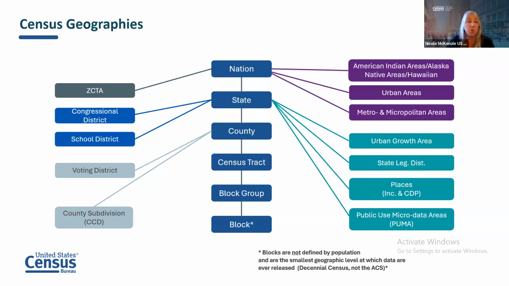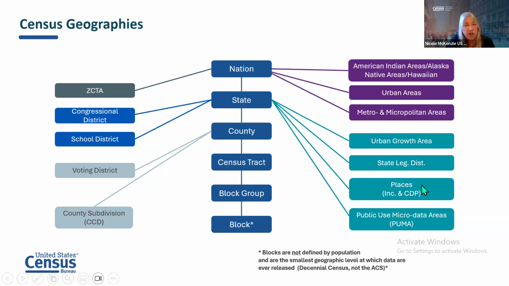We have more geographies than on this slide, but most people, when they're looking for data, I find they're looking at the county subdivision level, which is over here, which in New England is the best way that I've found to search for your town or your city. So you would be searching for county subdivisions, which would be your cities and towns.